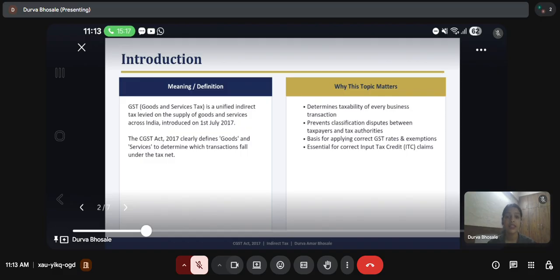It is important because it helps us determine the taxability of every transaction, prevents classification disputes between taxpayers and tax authorities. It is the basis for applying certain GST rates and exemptions, and it helps us in calculating correct input tax credit.